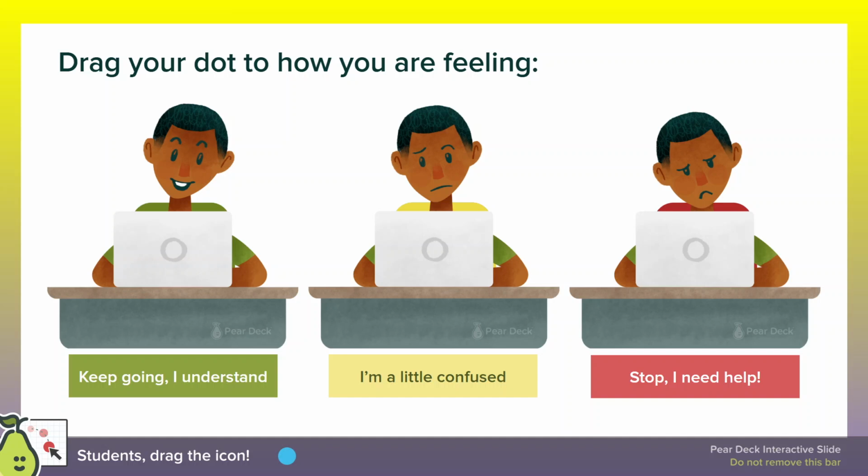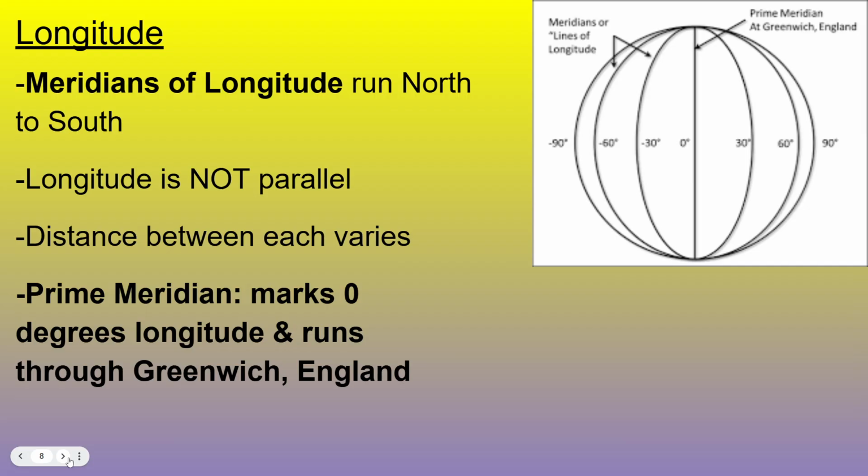We're breaking this down in half. We talked about latitude, which is measured in degrees, and latitude lines run east and west. They are flat on a map. Now we're going to talk about the meridians of longitude. Meridians of longitude run north to south. They're the up and down lines, the long lines, longitude, long lines running north to south.